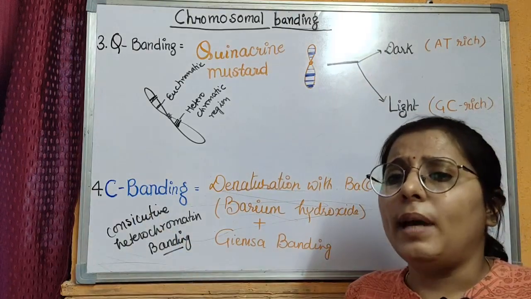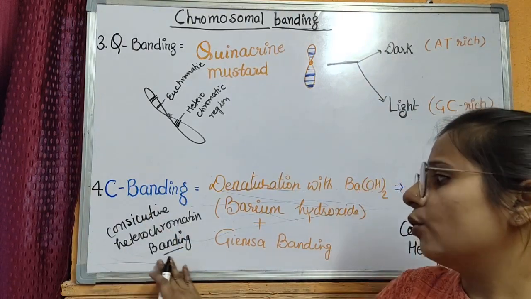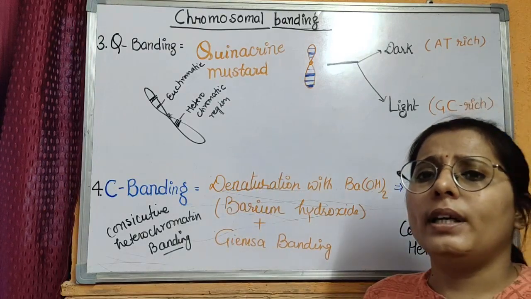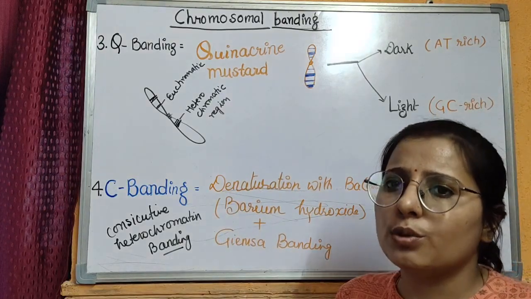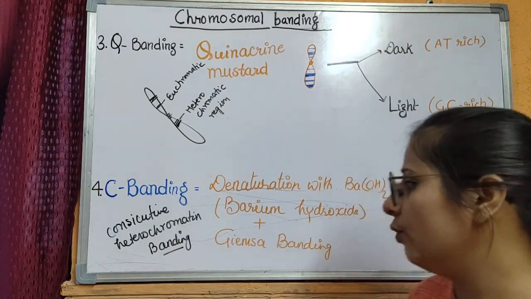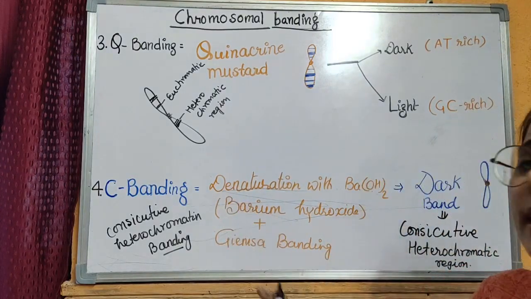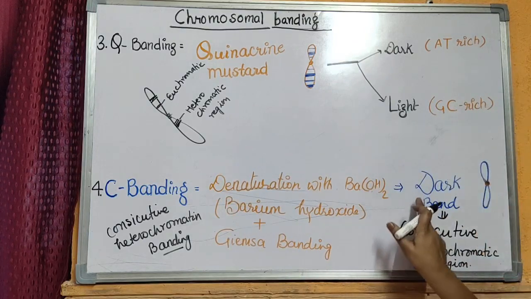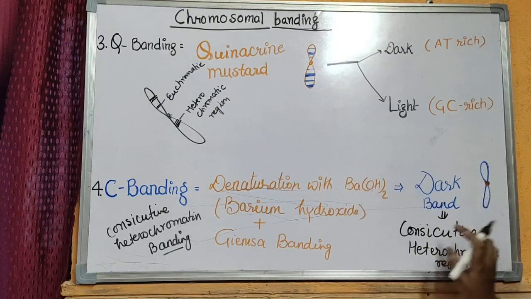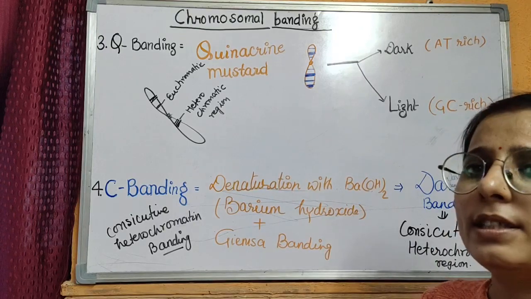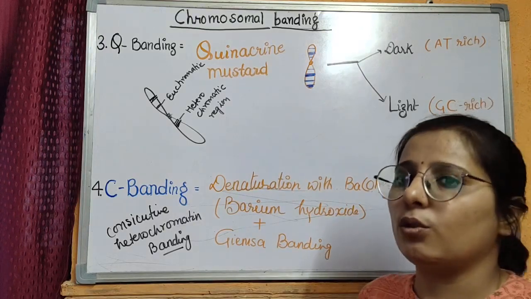Fourth is the C banding or constitutive heterochromatic banding. It is a banding where denaturation of the chromosome is done with barium hydroxide and then it is stained with Giemsa. This banding pattern only gives a single dark band, and this dark band represents the constitutive heterochromatic region. Now what is heterochromatic region or euchromatic region in a chromosome?